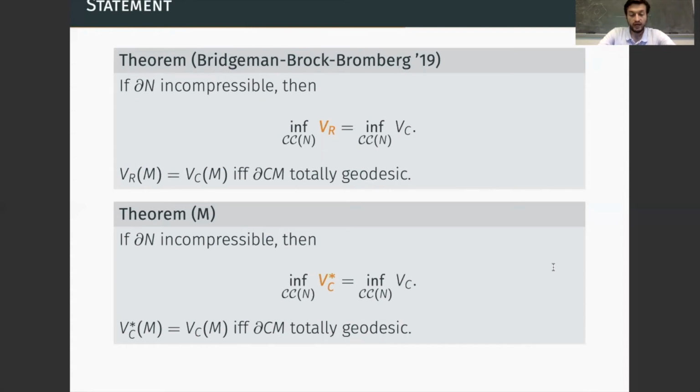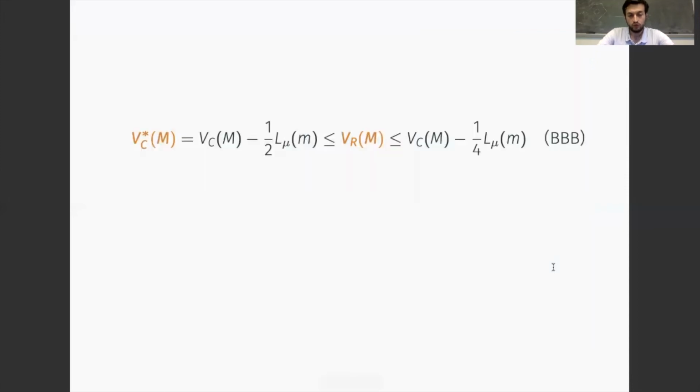So we can actually compare these quantities using a chain of inequalities due to Bridgeman, Brock, and Bromberg. It turns out that the dual volume of the convex core is always less than or equal to the renormalized volume, which is also less than or equal to the volume of the convex core. In particular, this already gives us a chain of inequalities between the infima.